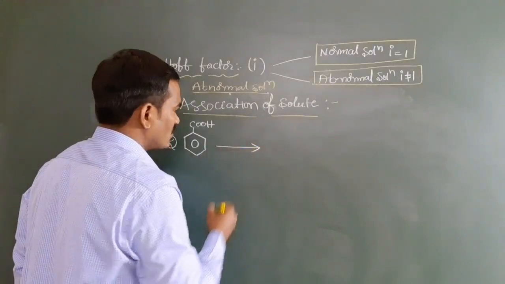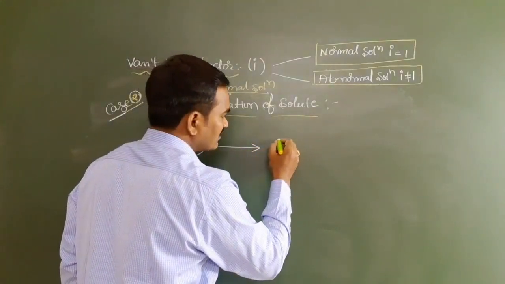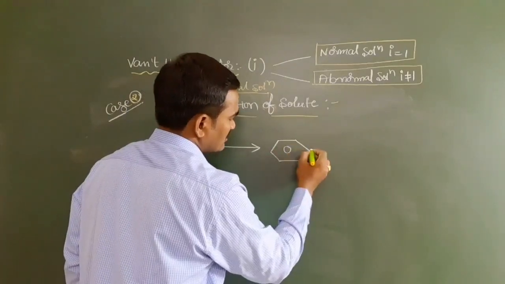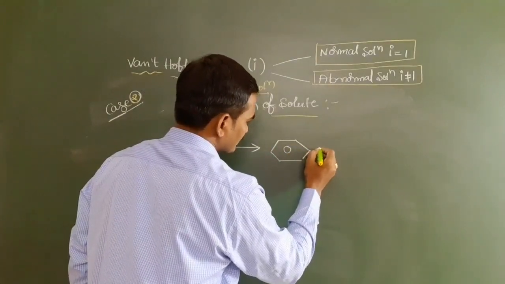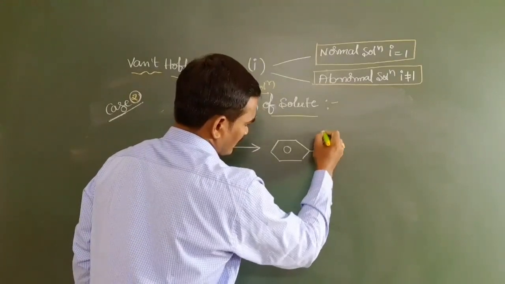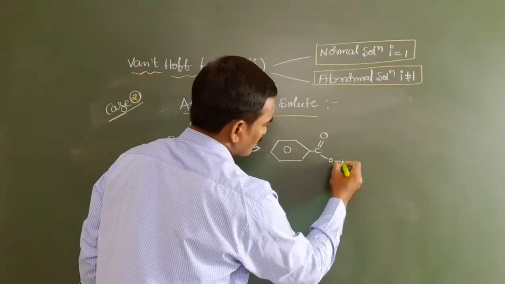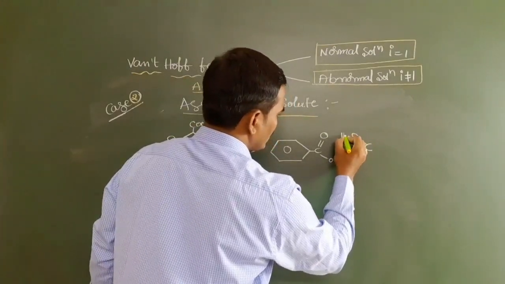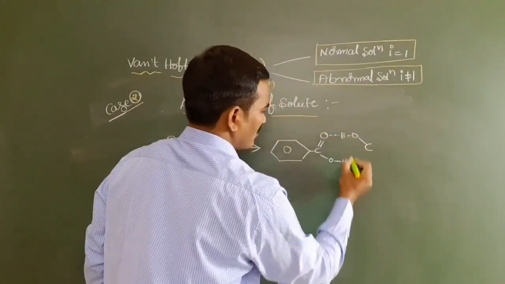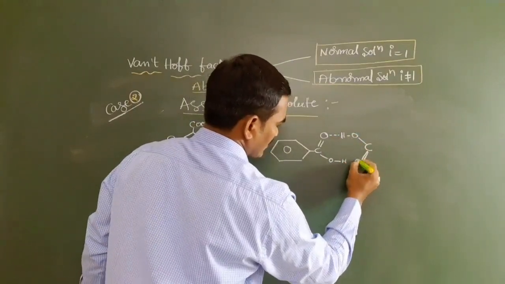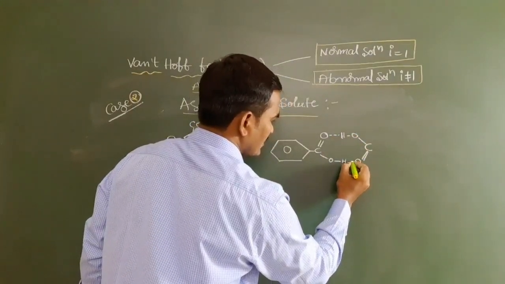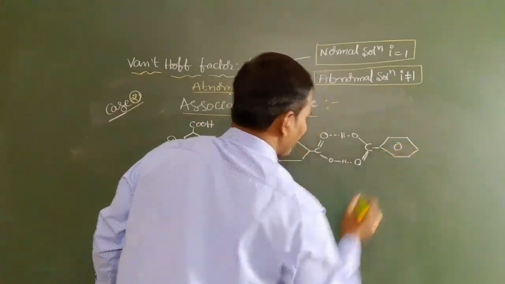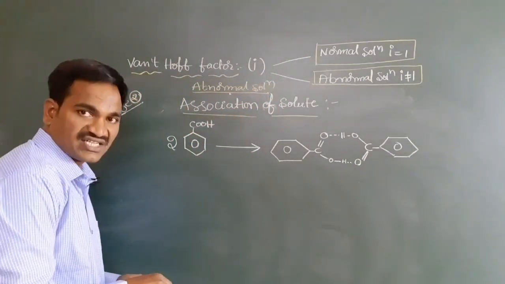Now in benzene solution, it gets associated like this, which means 2 moles are becoming 1 mole. Here you see, this happens with the help of hydrogen bonds, so they got associated. This is the example for association of solute.